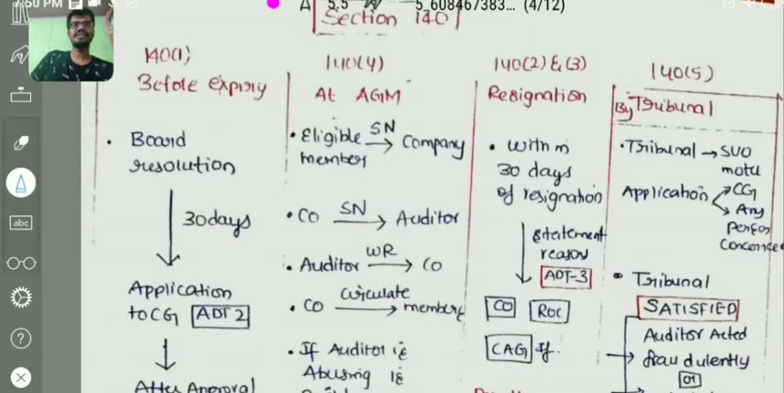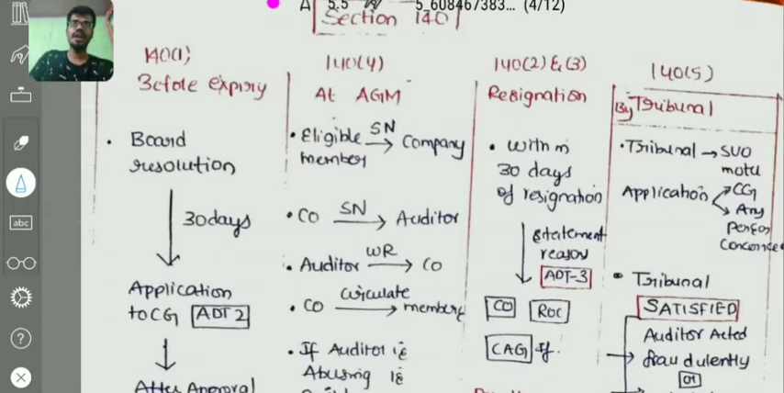We have completed section 139 and we are going to section 140. Right? Section 140 is removal and resignation of an auditor. Section 140 subsection 1 is removal of auditor before expiry of his term, and 140 subsection 4 is removal of auditor at AGM. 140 subsection 2 and subsection 3 deal with the resignation of auditor, and 140 subsection 5 deals with the removal of auditor by the tribunal. We'll discuss one by one.